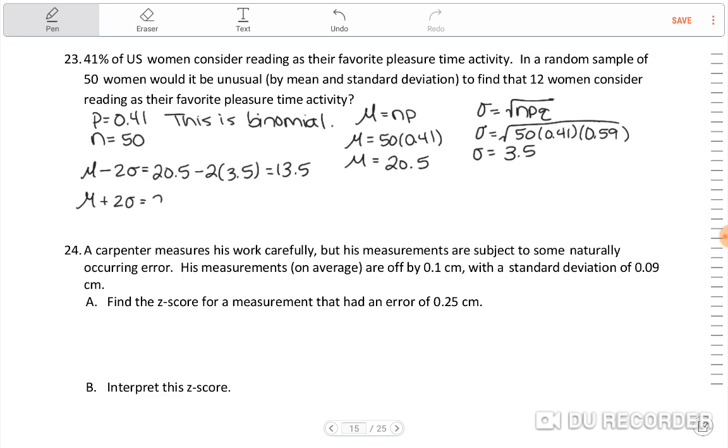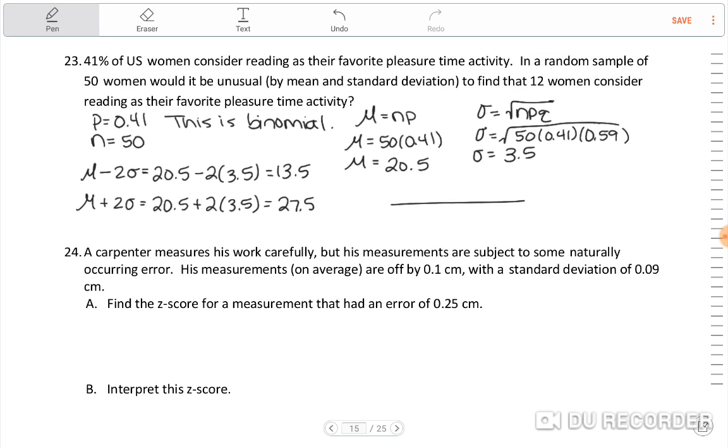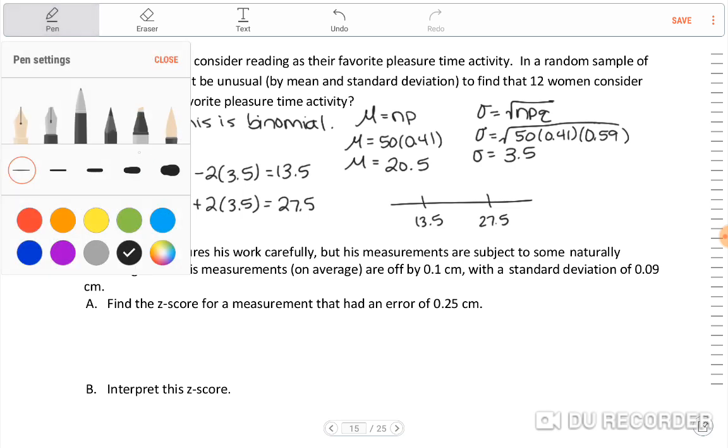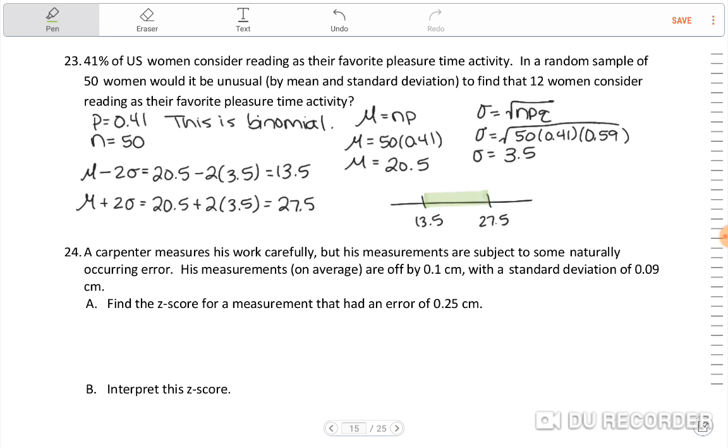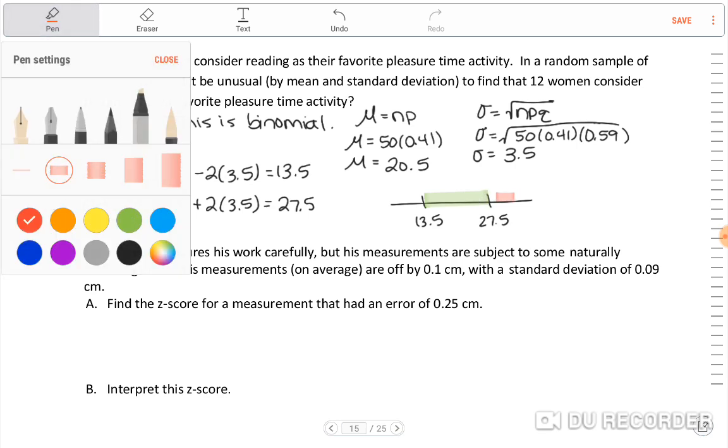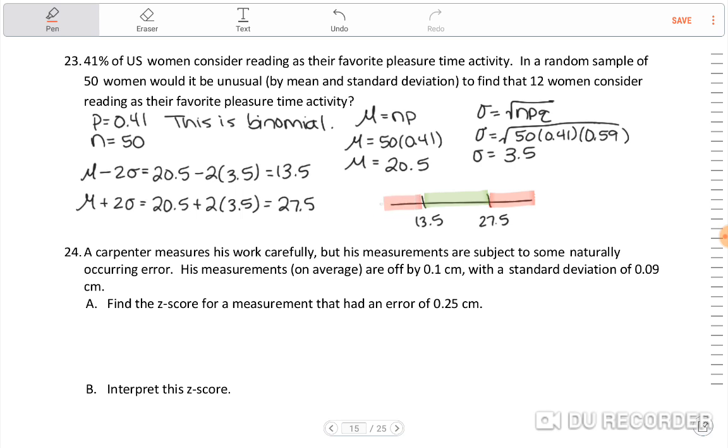And then mu plus 2 sigma, 20.5 plus 2 times 3.5, equals 27.5. So let me do a number line here. 13.5, 27.5. So in the middle, usual. And then on the outsides, unusual.